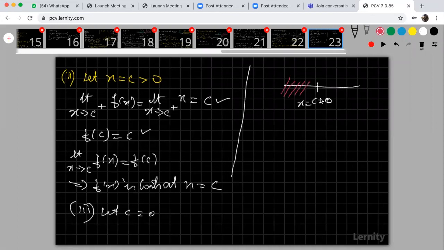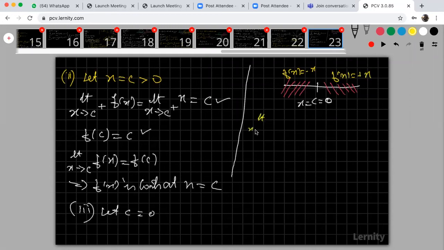Below 0, I have a different f of x. Above 0, I have a different f of x, where the function is different. What is my f of x here? It is minus x below 0. And above 0, what is my f of x? Plus x. So definitely I have to go for the left hand limit and right hand limit.